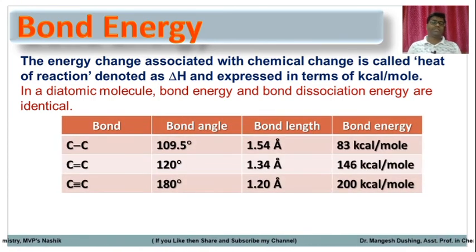So bond energy depends upon the hybridization: sp3 hybridization, sp2 hybridization, sp hybridization. As the multiplicity of the bond increases, the length of the bond decreases. Depending upon that, if the bond length is higher, the bond energy is very small. If the bond length goes on decreasing, the bond energy goes on increasing, because the shorter the bond, the stronger the bond. The carbon-carbon triple bond is a shorter bond, so the strength of the bond will be higher. It requires higher energy to break that triple bond. So 200 kilocalorie per mole energy is required.